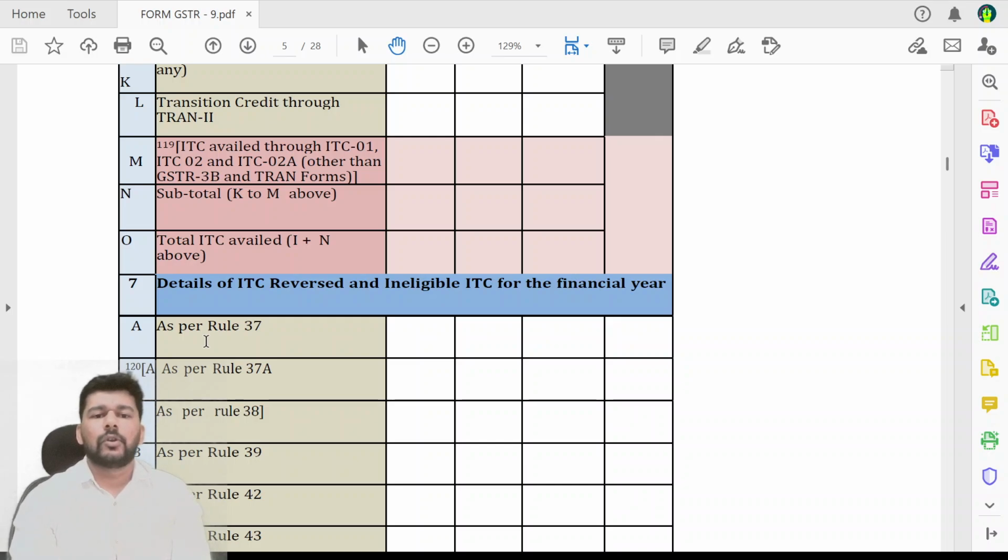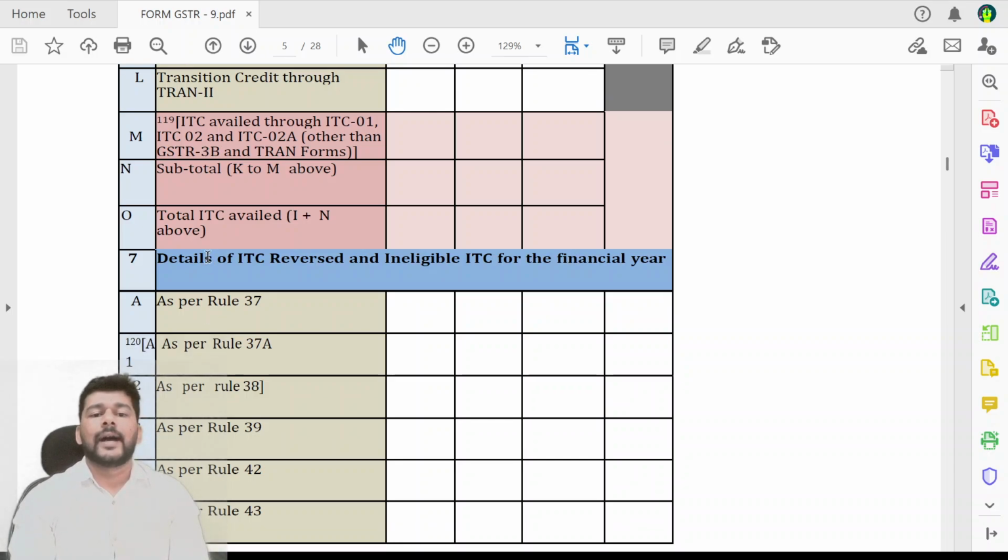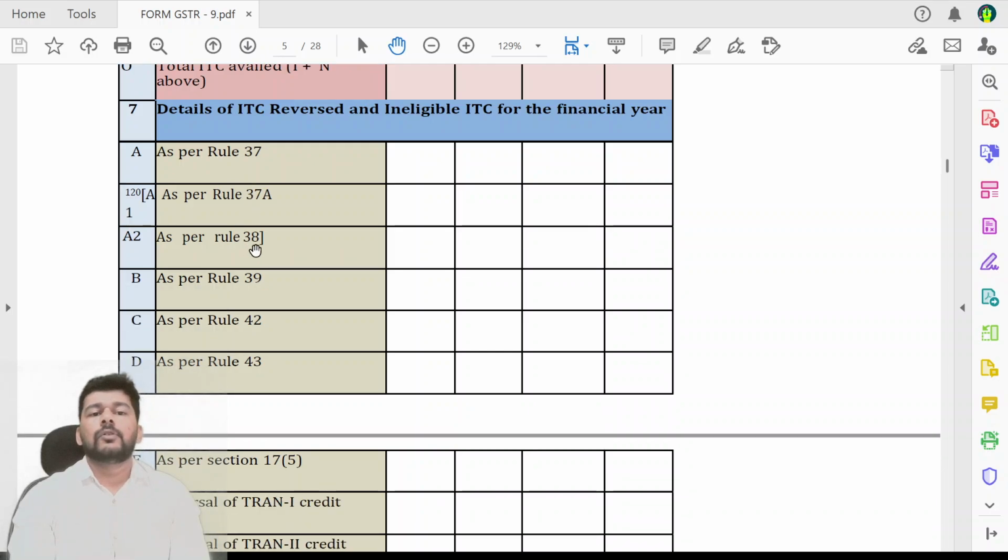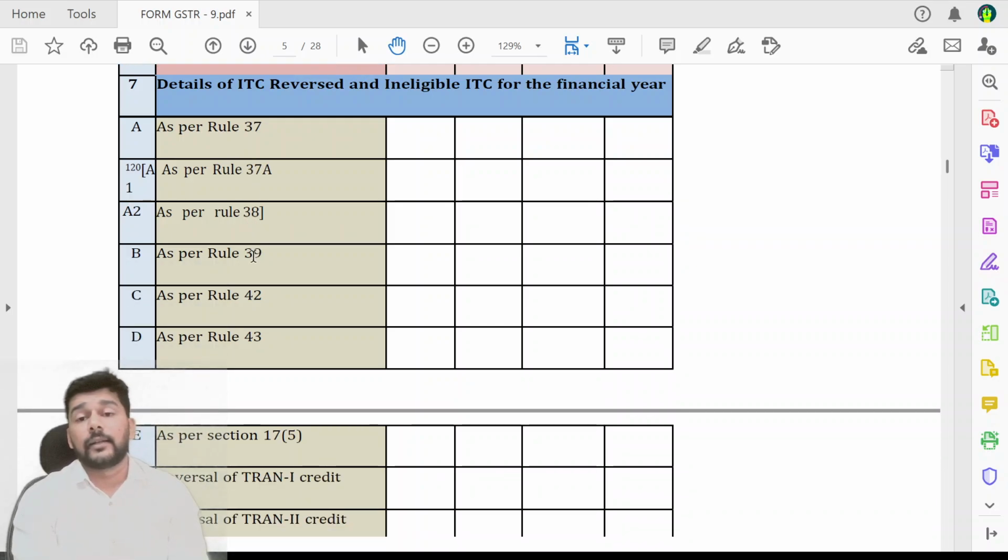So friends, this is how your total ITC availed in I plus N will be covered. Now हम लोग जाते हैं next टेबल की तरफ, that is GSTR 9 टेबल नंबर 7, details of input tax credit reversed.